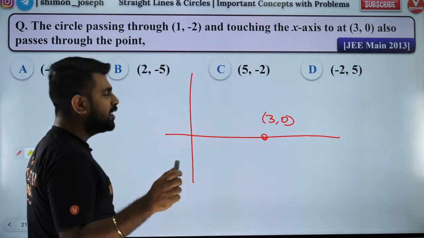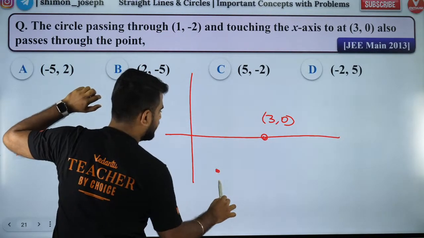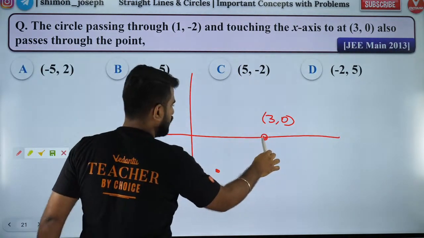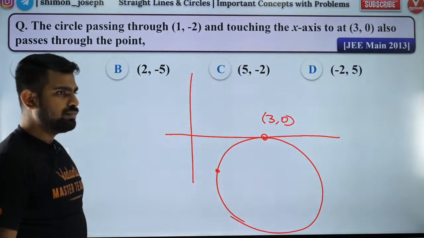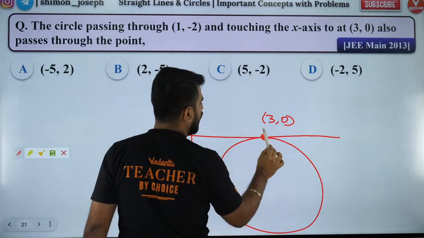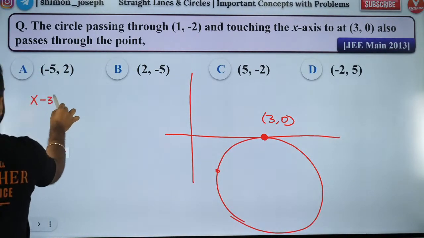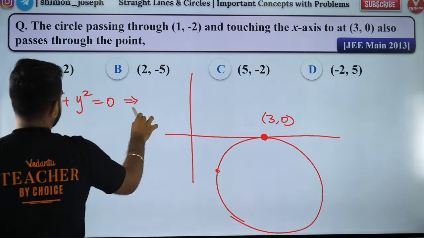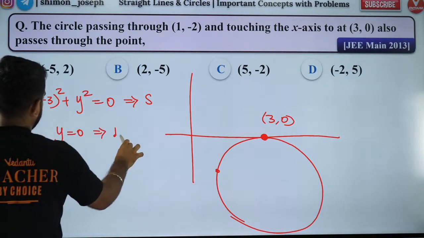Now, what am I saying? I have a circle passing through 1, minus 2. So 1, minus 2 is over here. So the circle touches the x-axis at this point and it passes through the point. So guys, the circle will be like this. So it is a circle passing through the point of intersection of a point circle and a line. The point circle is x minus 3 the whole square plus y square equal to 0. And the line y equal to 0 is my x-axis line.